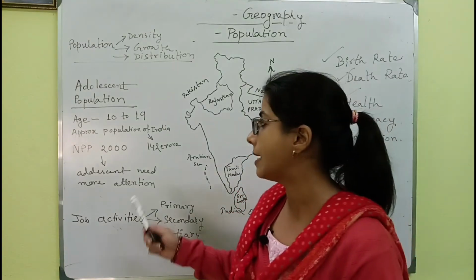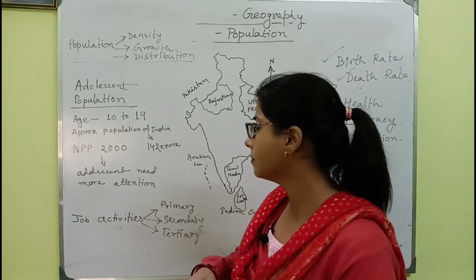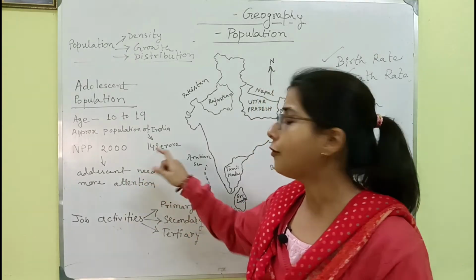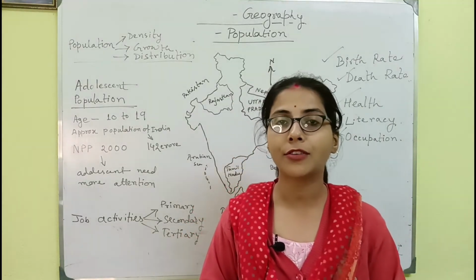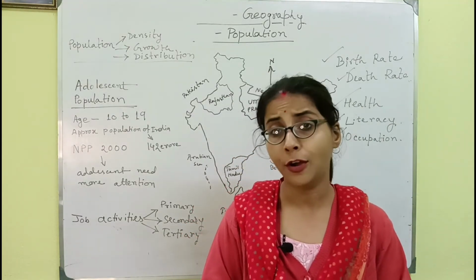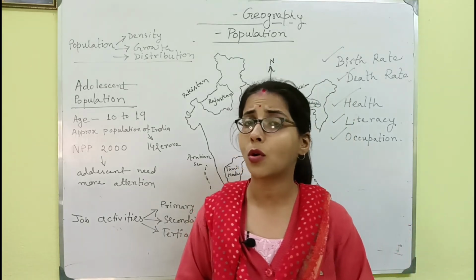According to the modern census, which is not declared right now, the population is approximately 142 crore, which is very huge, but the area of our country is not enough for this population, and the resources are also not sufficient.